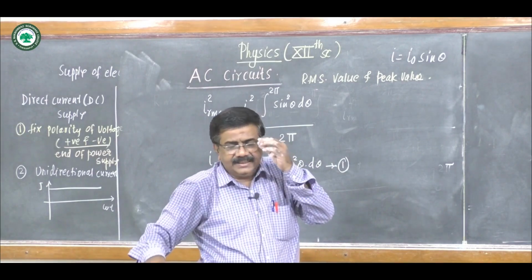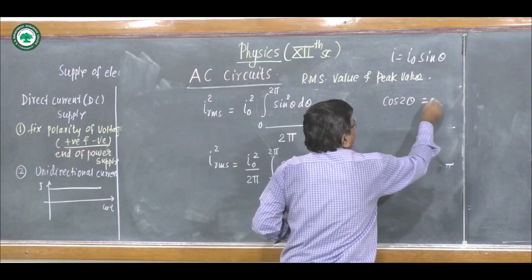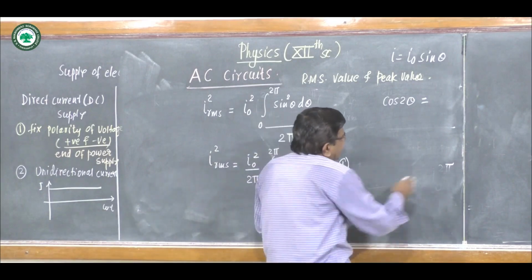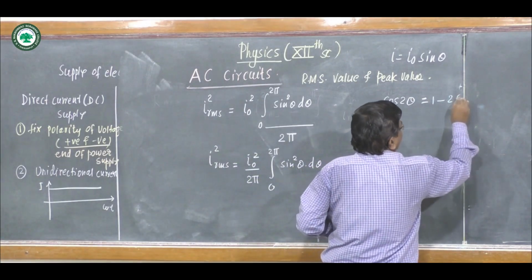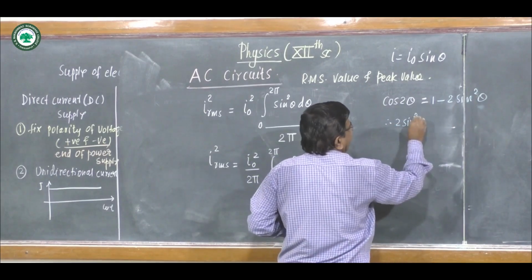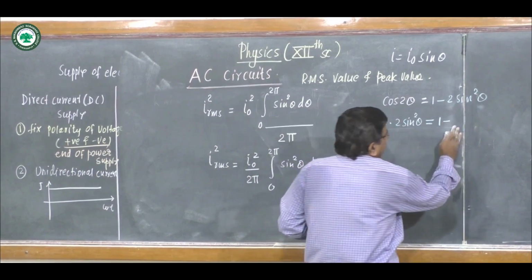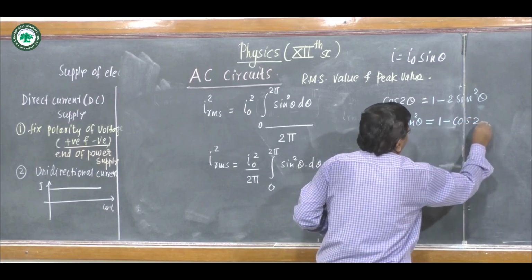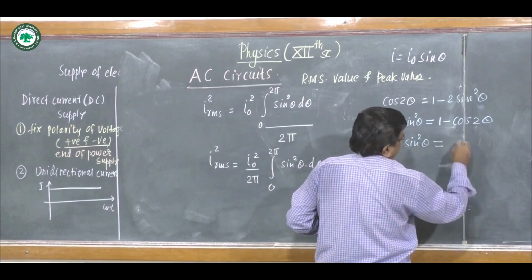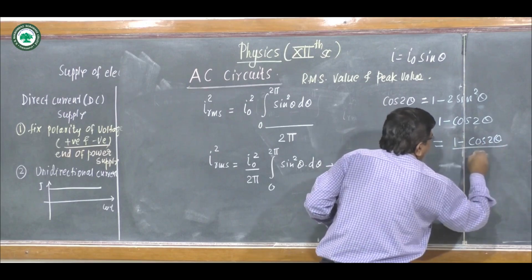We know in trigonometry the value of cos 2 theta is 1 minus 2 sin square theta. Therefore 2 sin square theta is equal to 1 minus cos 2 theta, and hence sin square theta will be 1 minus cos 2 theta upon 2.